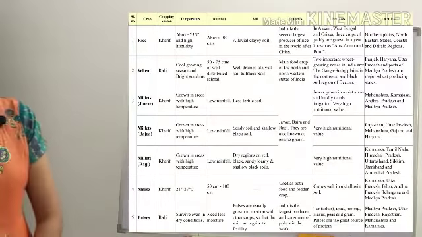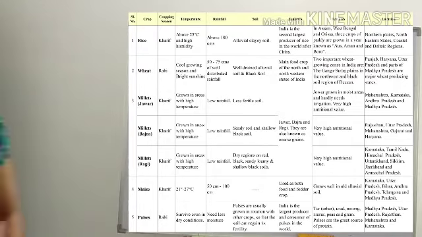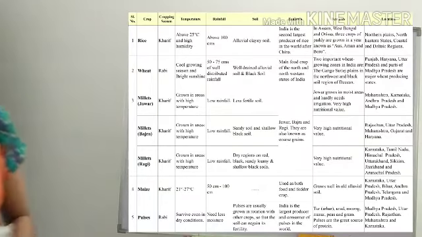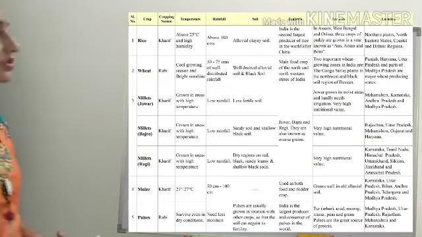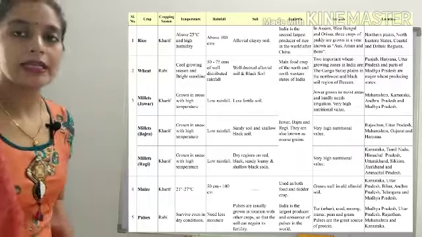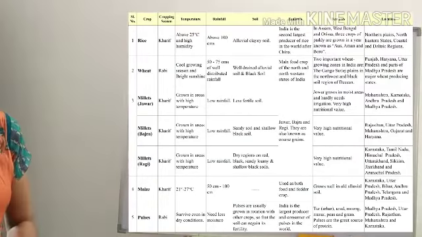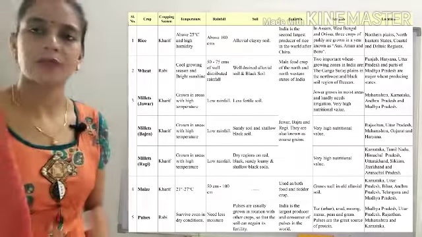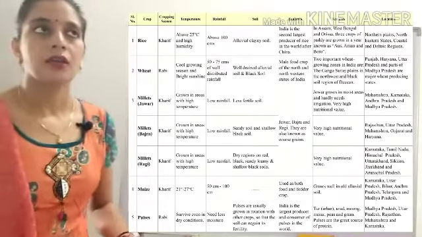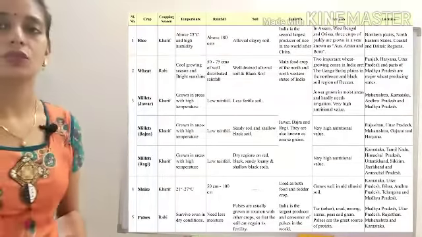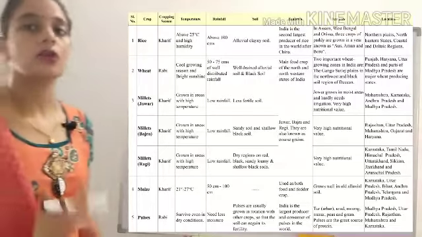Then we will see the important features. India is the second largest producer of rice in the world after China. It means China produces rice in the first rank, and after that we have India. In India, Assam, West Bengal, UP, Tamil Nadu, and Andhra Pradesh are the areas which are good for growing a good amount of rice.